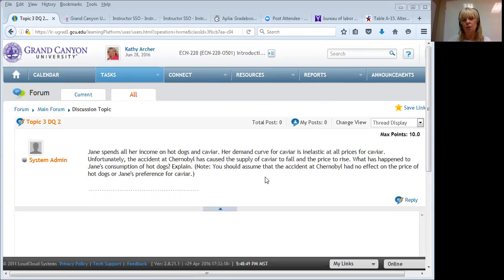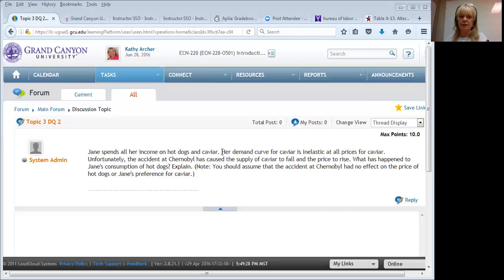Okay, so why would Jane's consumption of hot dogs change just because the price of caviar went up? Does that make sense? Well, it all has to do with a couple of things that it tells us here in the DQ. The first thing we need to know is Jane spends all her income on hot dogs and caviar. That's the only thing she buys. So there is no more income.